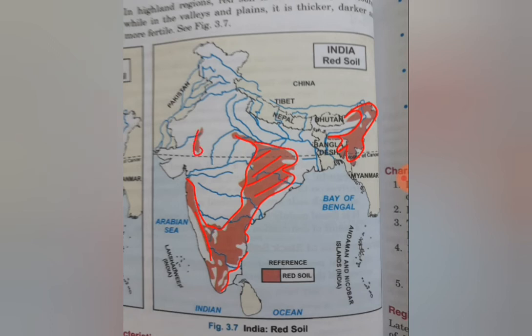Again, this part of Rajasthan is covered over here. Madhya Pradesh slightly is covered by red soil. So you have to remember this. Don't think about the exact marking, but you just have to keep in mind the areas so that it is easy for you to name the regions.